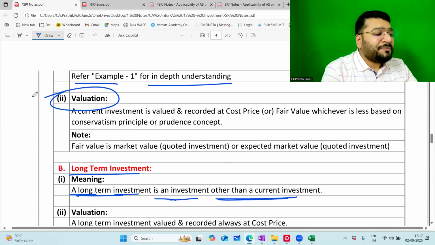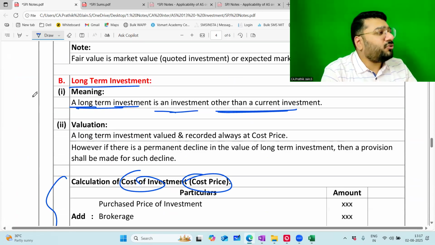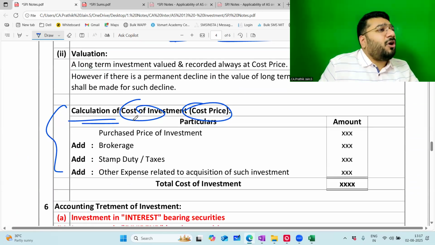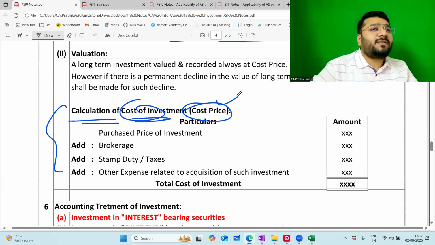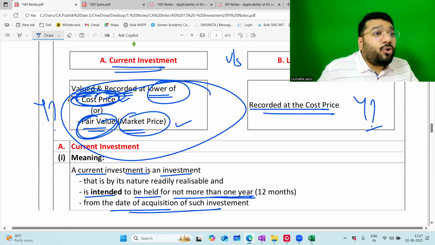Now, hey, very easy topic. Now I'm telling you, listen. Calculation of cost of investment, that is cost price. See, at so many places we came across cost price, no? So how do we calculate the cost price?